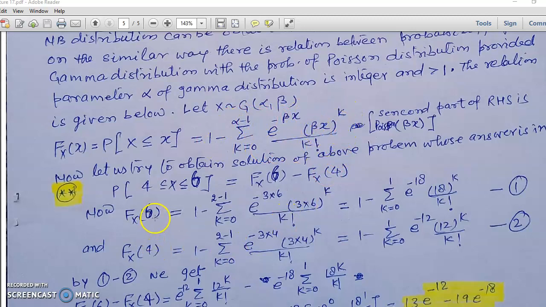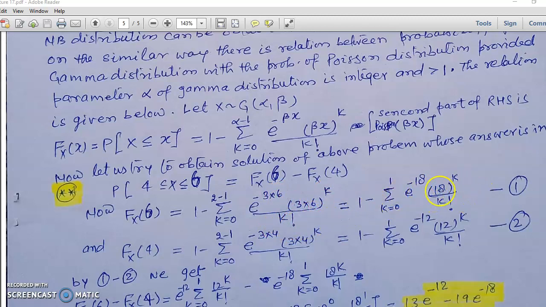F(6) is equal to 1 minus the summation k goes from 0 to alpha, means 2, minus 1 of e to the power minus 3, beta is 3 and x is 6, so e to the power minus 18 times 3 into 6 to the power k upon factorial k, and it is like this.